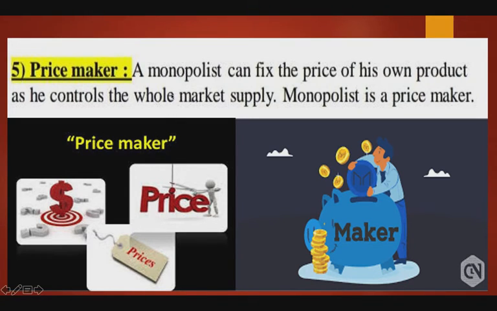Then, the monopolist is a single seller. He is a price maker, not a price taker. Why is he a price maker? Because he knows very well he is the single seller in this market structure, with no rival and no competitor, so he can charge any price for his commodity as he has complete control over the supply of the product. So he is a price maker, not a price taker like in the perfect competitive market structure.